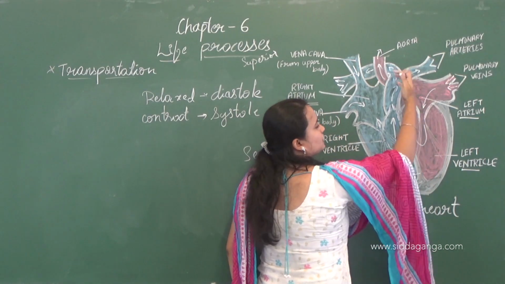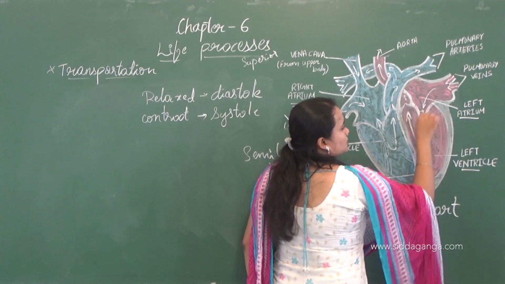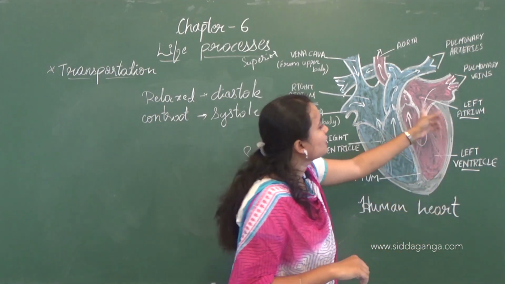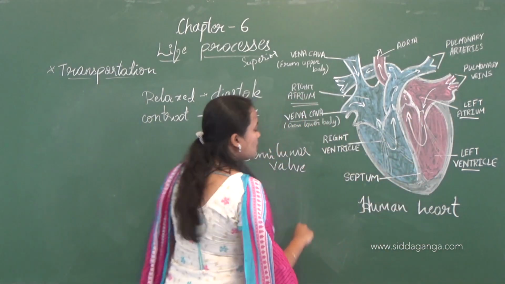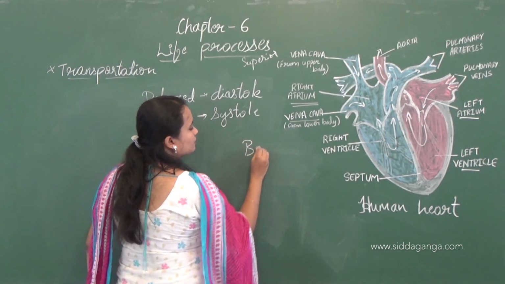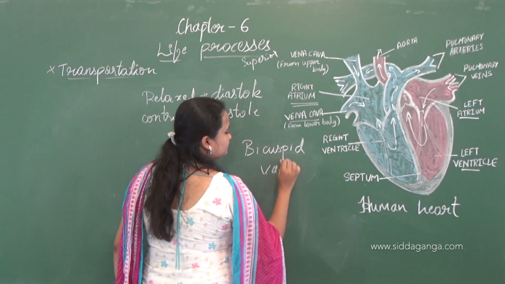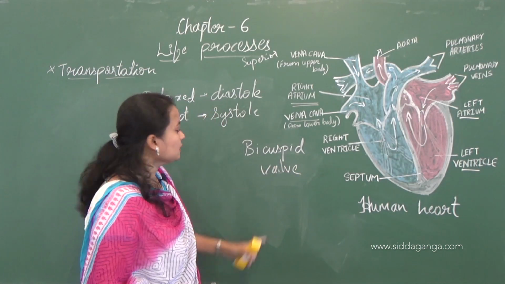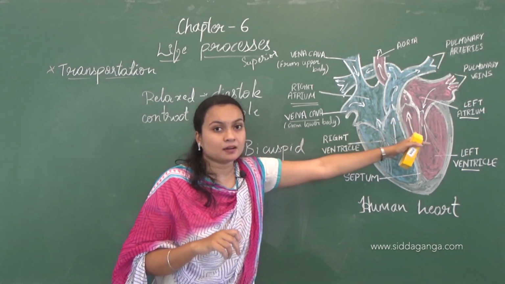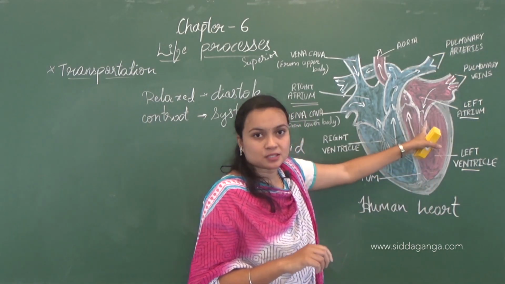Okay, here also systole will take place, and during the systole there is also a chance of backflow of the blood. So for that sake there is also a valve here called the bicuspid valve. This bicuspid valve has two cuspids. Here on the right there are three cuspids, whereas on the left side there are two cuspids, so it is called the bicuspid valve.